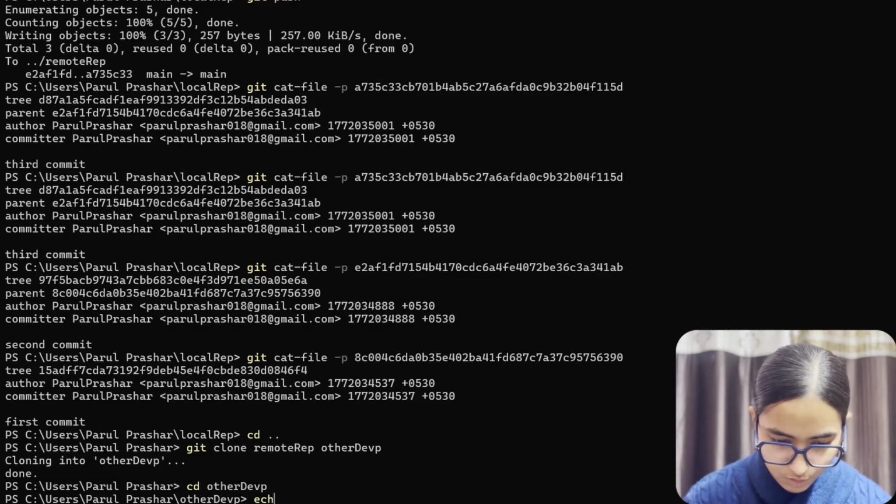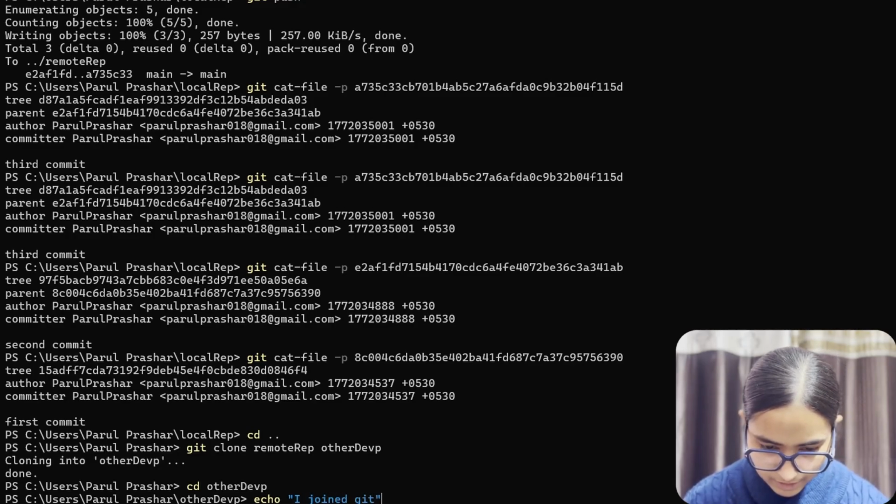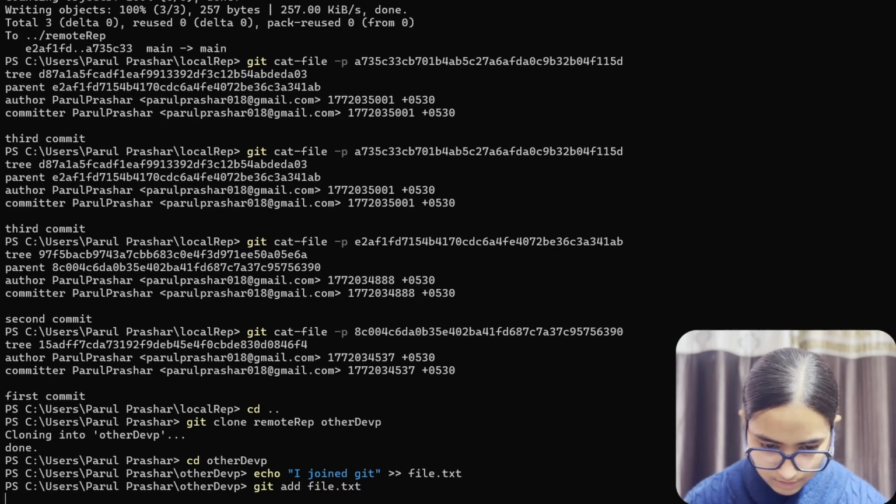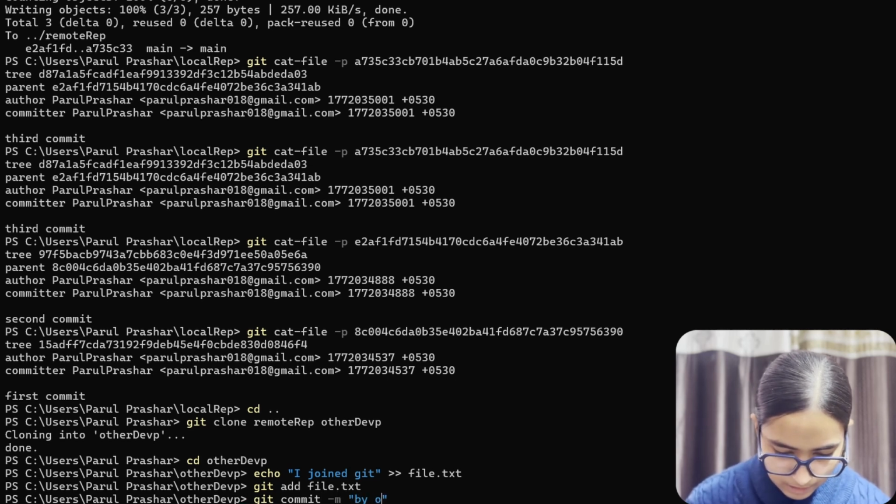So echo "I joined" into the file.txt, then git add file.txt, git commit -m "by other developer".